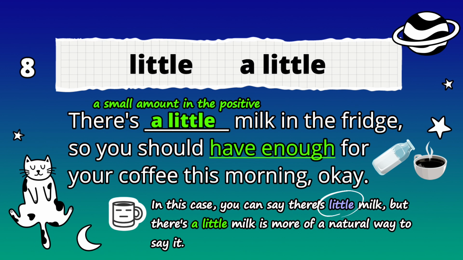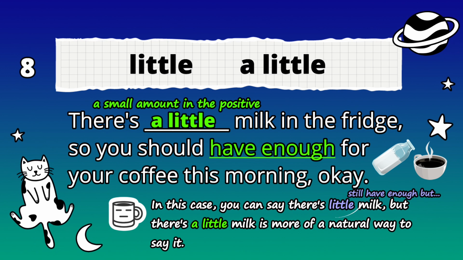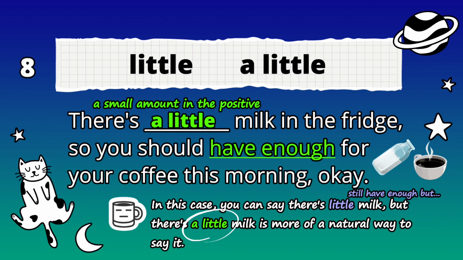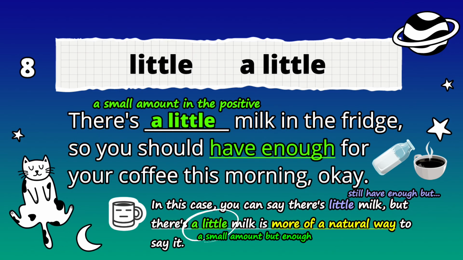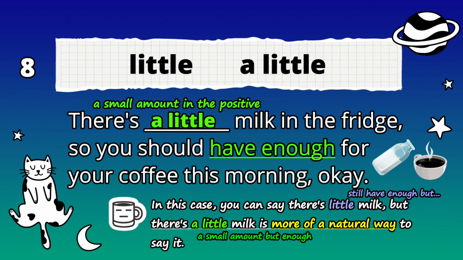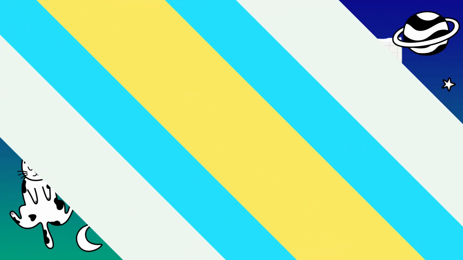If there were little milk in the fridge, it would probably still have enough. But a little is more of a natural way to say it. A little milk, meaning there's a small amount, but there's enough for your coffee. Got it? Now for number 9.